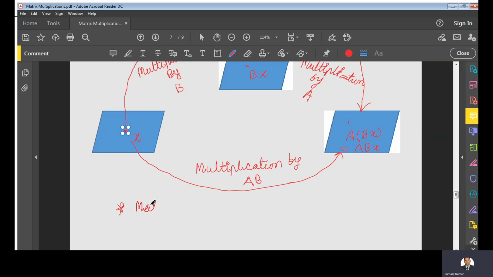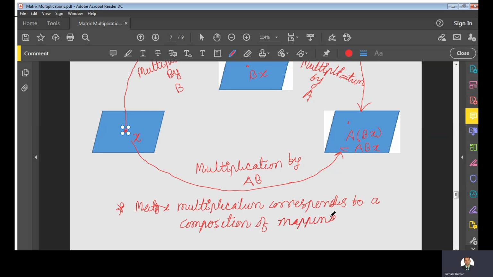So you can see here, matrix multiplication corresponds to a composition of mappings, and this matrix product AB is nothing but the standard matrix, right?